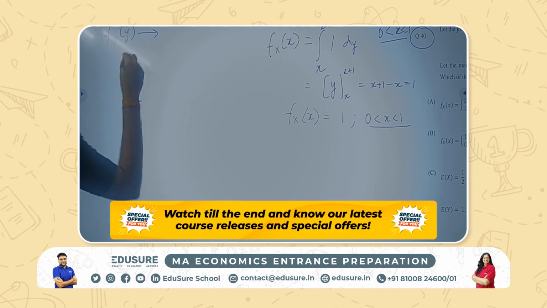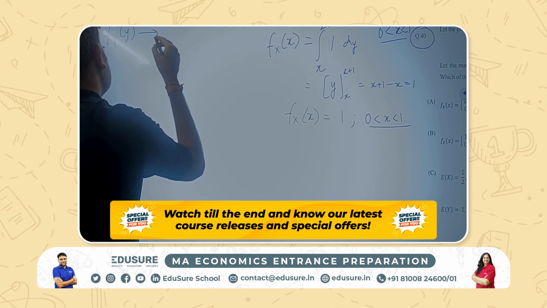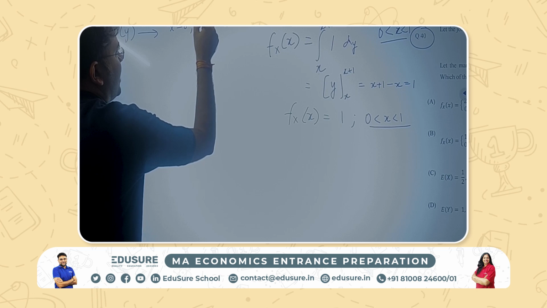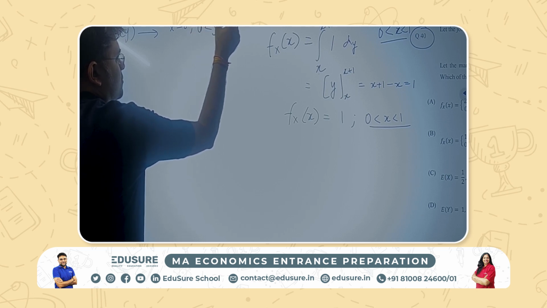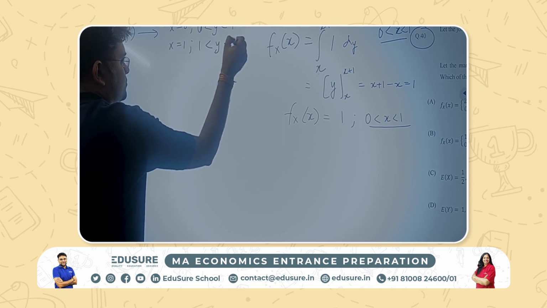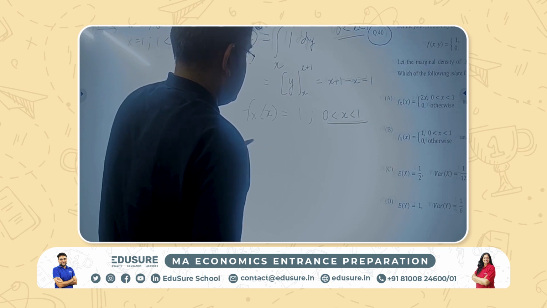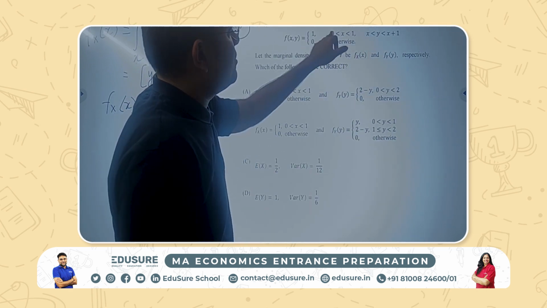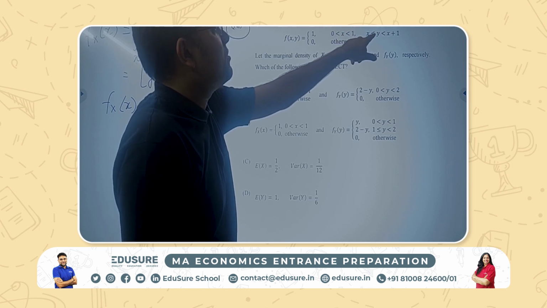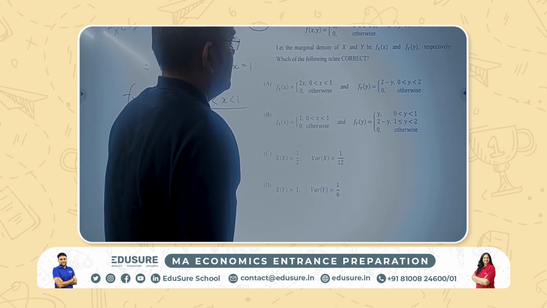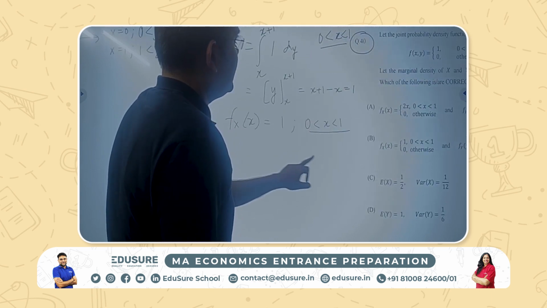Firstly, we'll have to integrate over the range of x. Now, when x is equal to 0, y will lie between 0 to 1 and when x is equal to 1, y will lie between 1 to 2. It's given in the problem that x less than y less than x plus 1. So if x is equal to 0, y will lie between 0 to 1. If x is equal to 1, y will lie between 1 to 2. So these are the two things, and we need to integrate over the range of x.